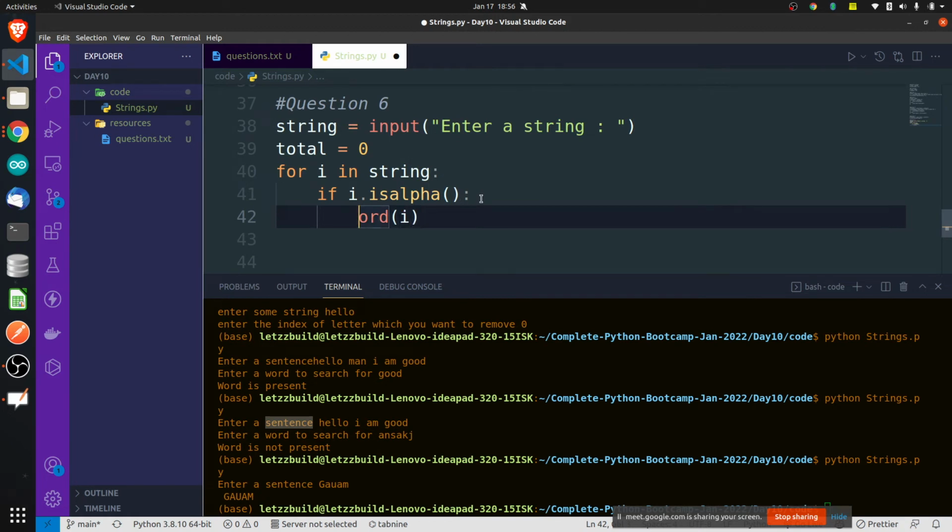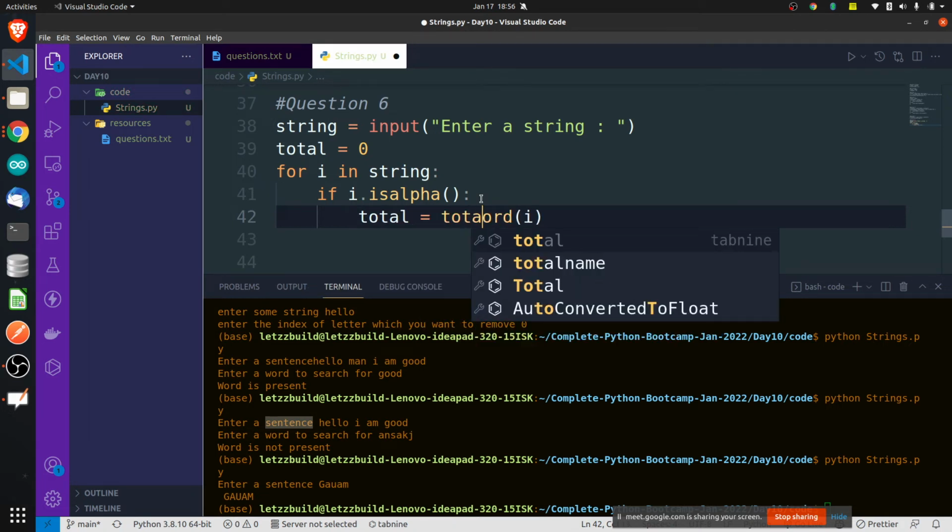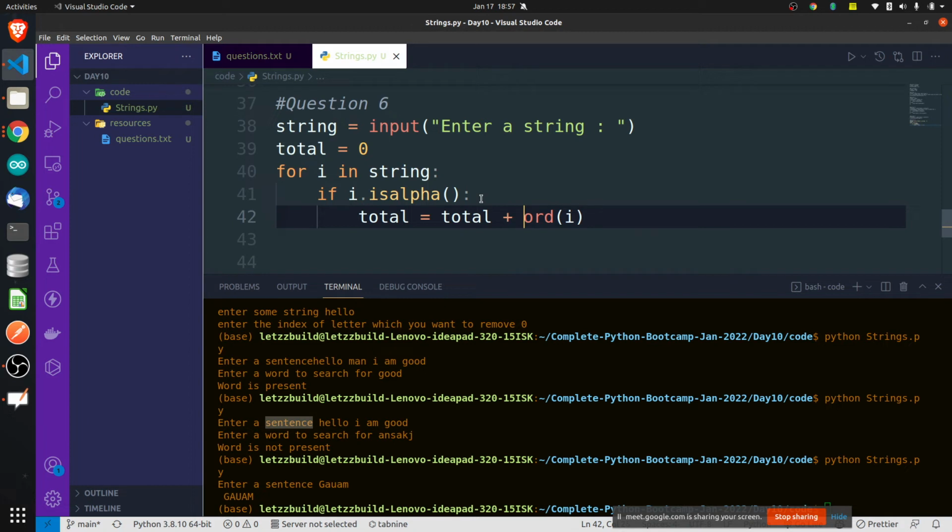Whatever the ord of i is there, that will actually get stored. total = total + ord(i). sum = sum + i. That is the logic. Total is 0 to start with, so it will be 0 plus ord of i, whatever the letter is, and that will again be stored in the total variable itself.